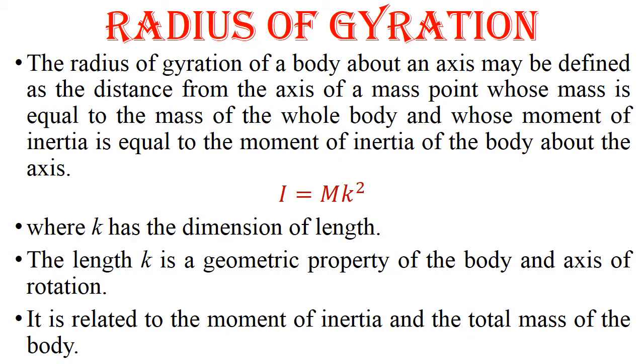Now, radius of gyration. The radius of gyration of a body about an axis may be defined as the distance from the axis of a mass point whose mass is equal to the mass of the whole body and whose moment of inertia is equal to the moment of inertia of the body about the axis.